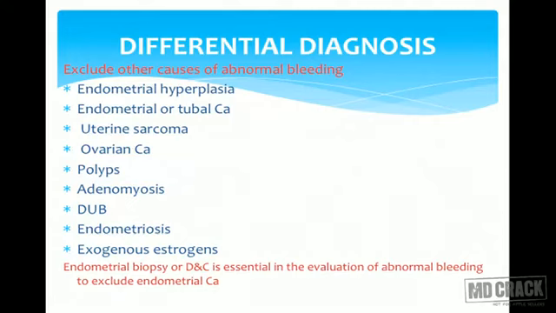Most important, endometrial hyperplasia, endometrial or tubal carcinomas, uterine sarcoma, any ovarian carcinoma, polyps, adenomyosis, DUB, endometriosis, or any source of exogenous estrogen the patient is on. So endometrial biopsy or D&C, that is dilatation and curettage, is an essential investigation in the evaluation of abnormal bleeding. So we have to exclude endometrial carcinoma if we are having this symptom in our patient.